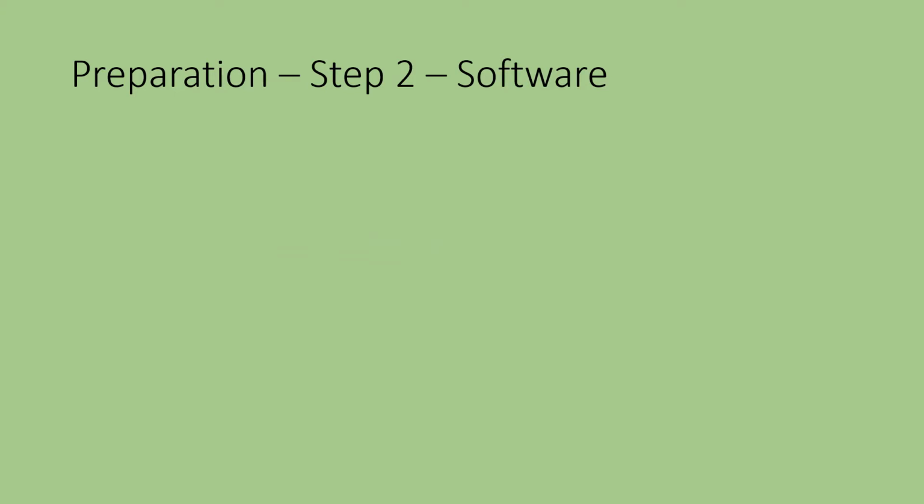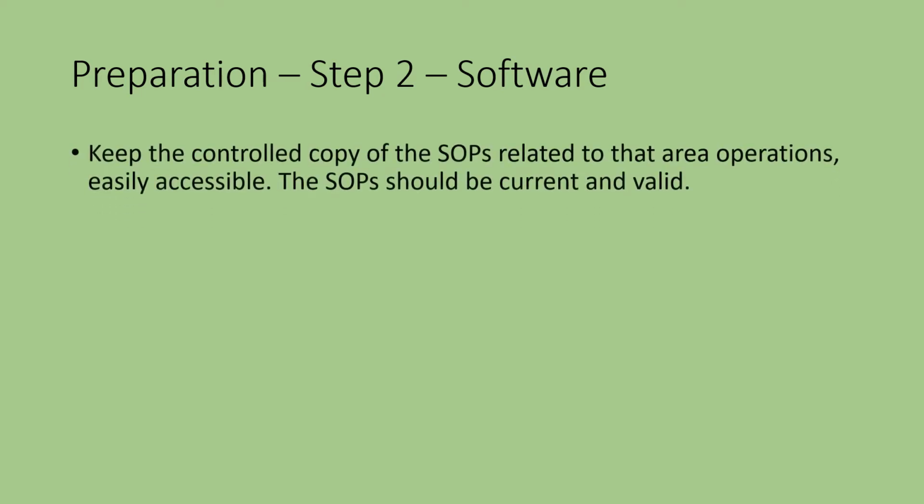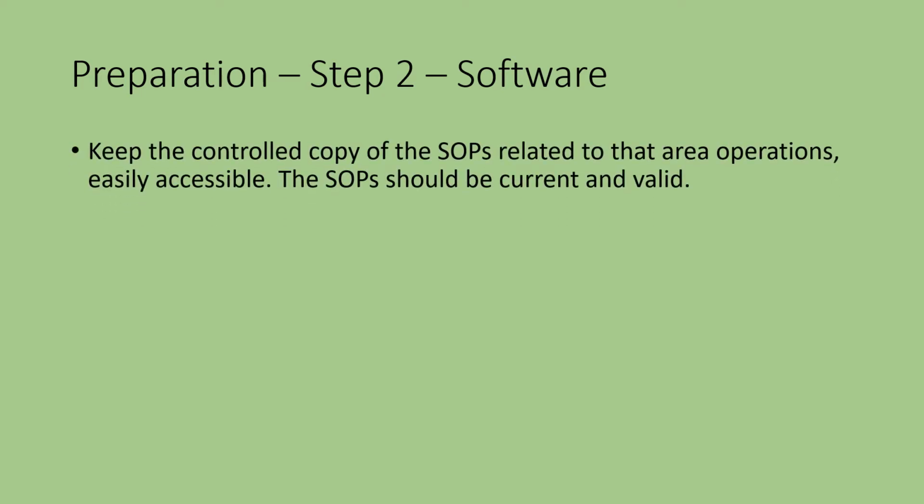Let us move forward to step 2 of the audit preparation, the software. Keep the controlled copy of the SOPs related to that area's operations easily accessible. The SOPs should be current and valid. Now that we have addressed the hardware part of the inspection, let us prepare for the practices part, which is the software and is more important.